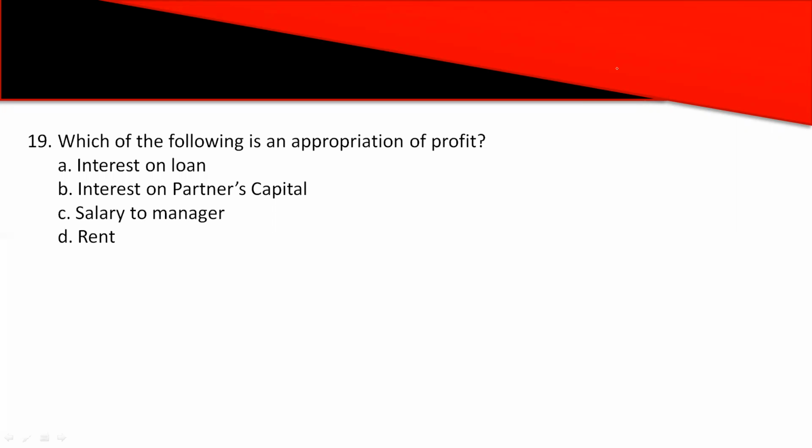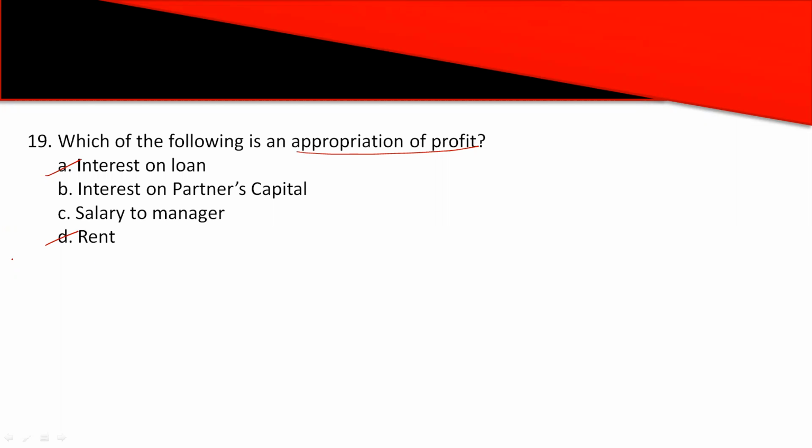Again we need to think critically here. We know what appropriation of profits is now, right? It means certain expenses which should be paid only when there is profit. From previous questions we came to know that interest on loan and rent are charged against profits, which means even if there is a loss, we need to pay these two expenses.